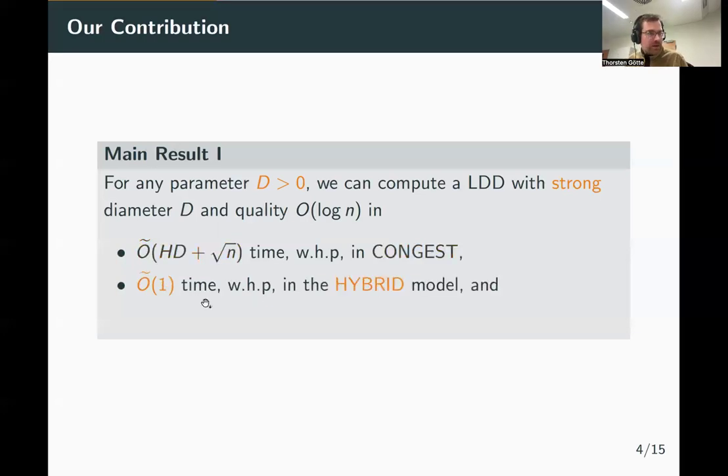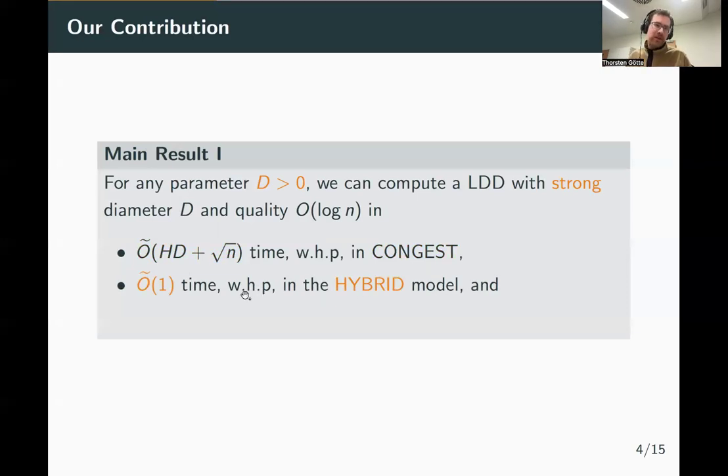Furthermore, our algorithm can also be implemented in the novel hybrid model. In the hybrid model, nodes can not only communicate with their direct neighbors in the graph, but also can send messages to essentially any node in the system. However, the number of messages they can send is limited to O of log n. In this case, surprisingly, the dependency on the hop diameter falls away, and it is simply possible in polylogarithmic time.